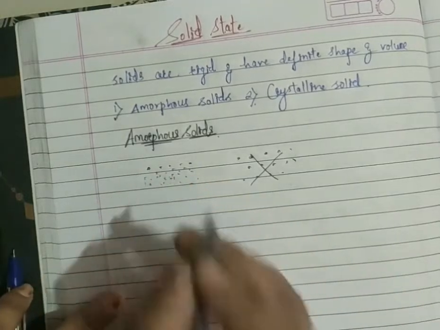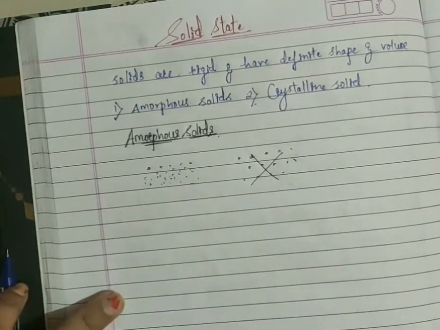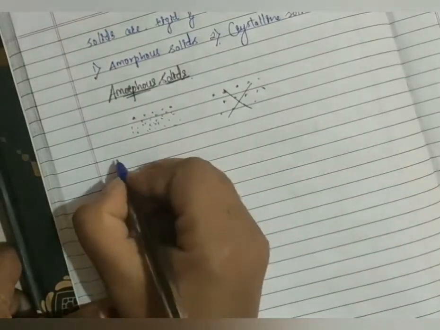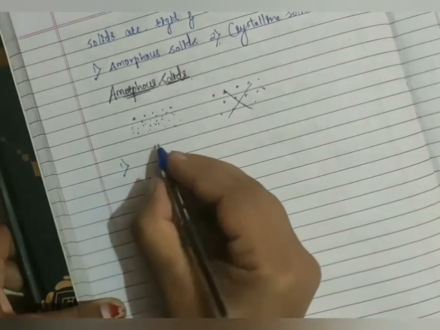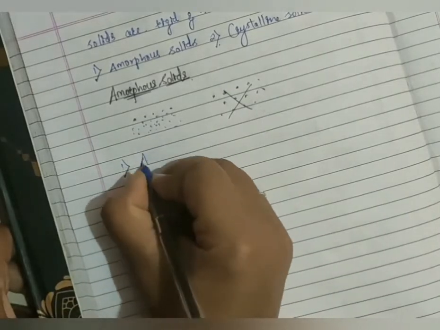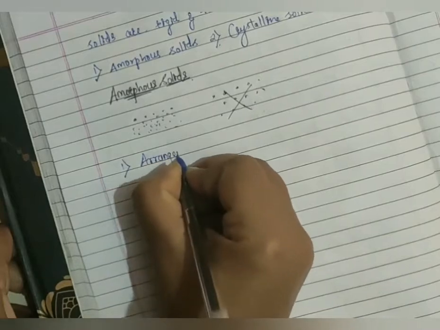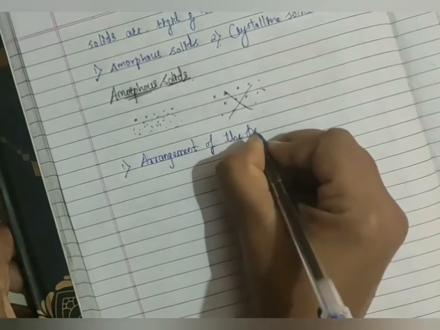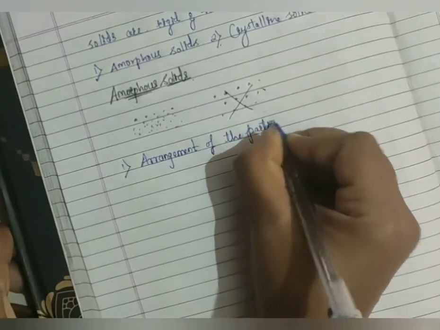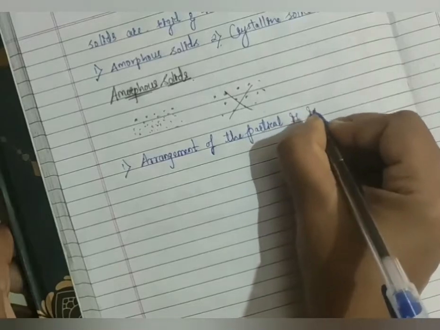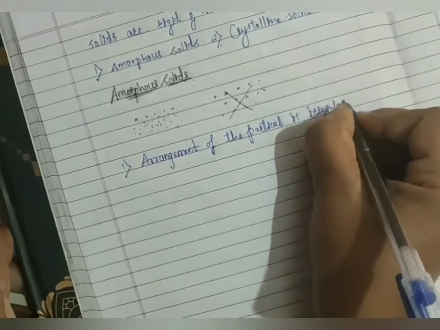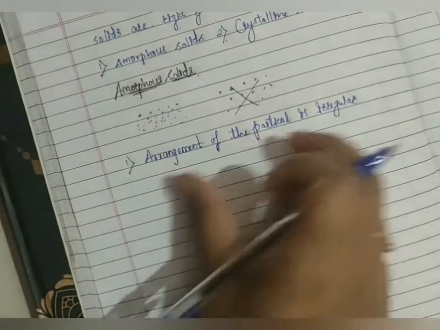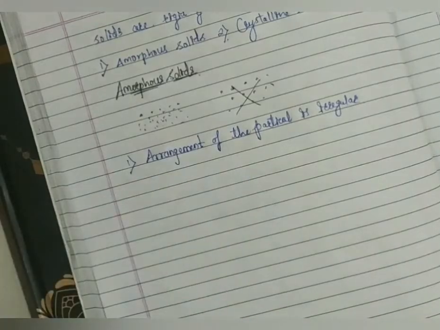Remember, what is the first point here? The arrangement of the particles is not regular. So for the amorphous solid, the first point is that the arrangement of the particles is irregular, not regular. Because the particles are arranged like this, it is not systematic. So the arrangement of particles in an amorphous solid is irregular.